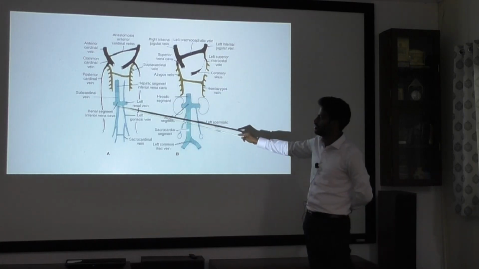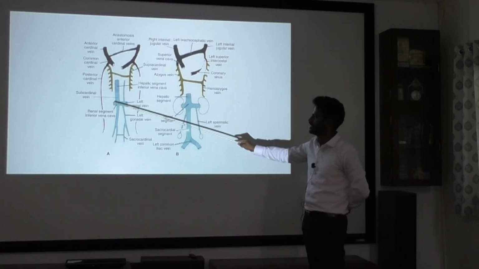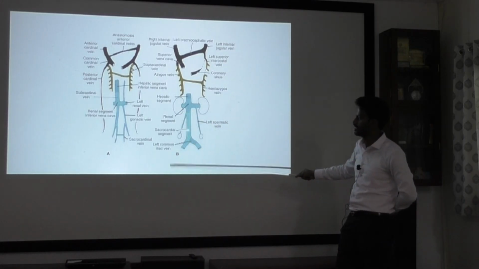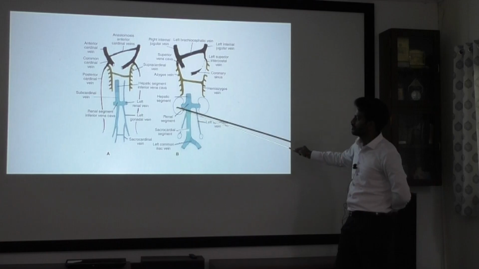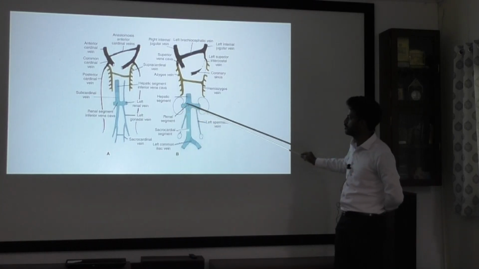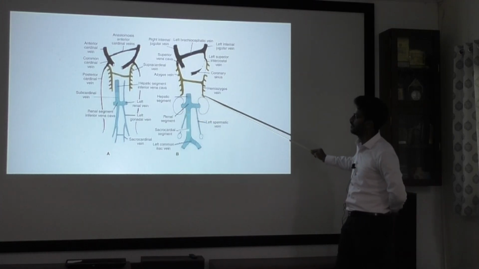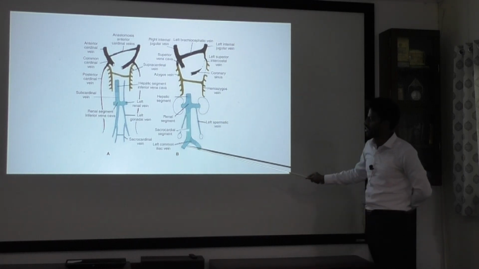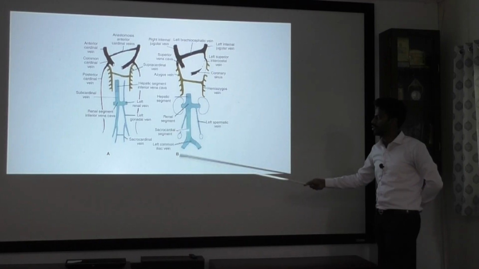The subcardinal vein drains blood from the kidney and also from the gonad. Initially they are lumbar structures, but later they descend. It also forms an anastomosis and then regresses on the left side. This anastomosis is the left renal vein. Then the sacrocardinal vein drains blood from the lower limbs.